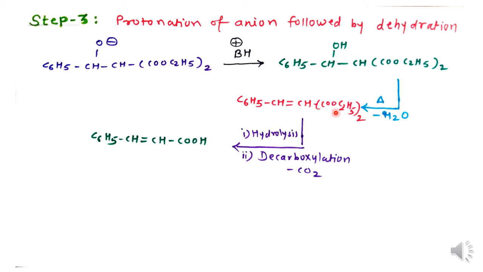Now there is a diester group, so we carry out hydrolysis, and after hydrolysis you get a dicarboxylic acid, and in the second step, that is decarboxylation, CO2 gets removed from one of the carboxylic acids, and only one carboxylic acid remains there with the alpha beta unsaturated bond. So this is cinnamic acid, and we get the alpha beta unsaturated product as the final product. So this is all about the Knoevenagel condensation reaction.